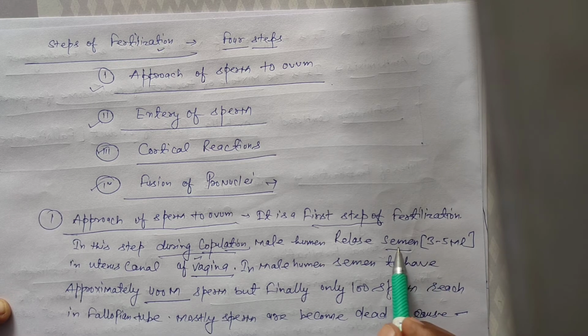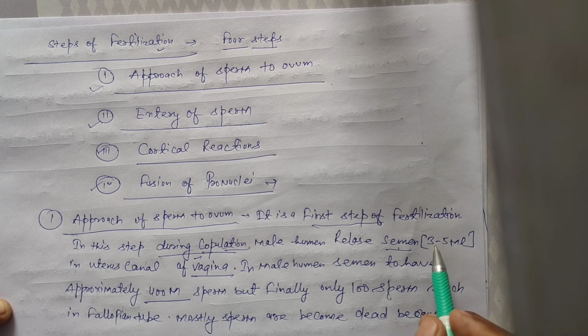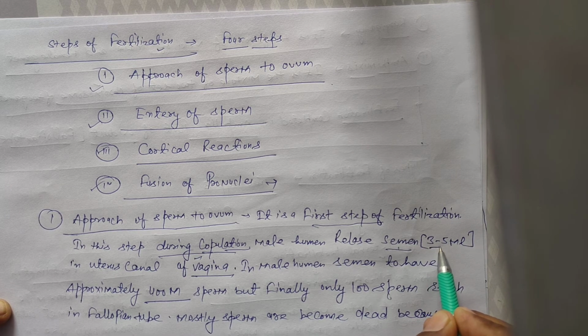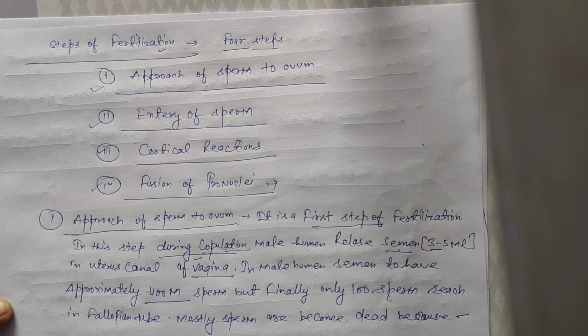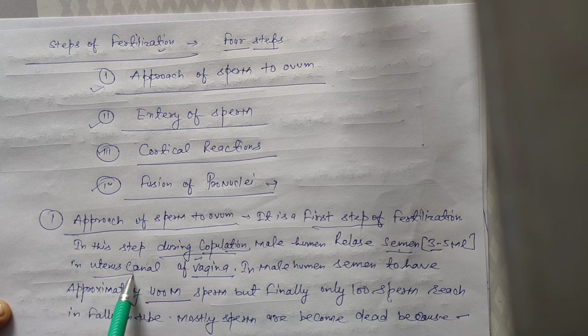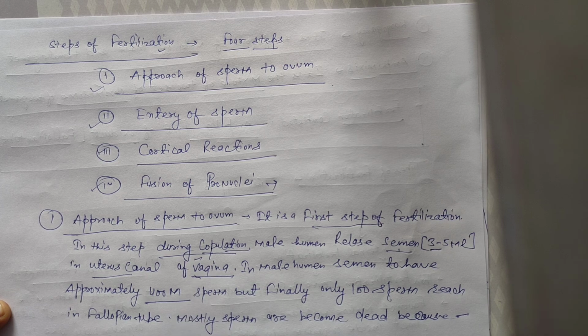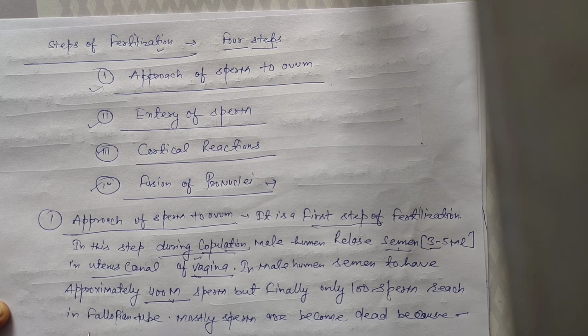It is a collection of sperm or seminal fluid. A single time male humans release 3 to 5 ml semen in the canal of the vagina. Vagina is an accessory reproductive part of female humans. In male humans, semen has approximately 400 million.